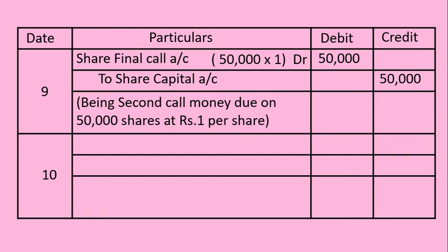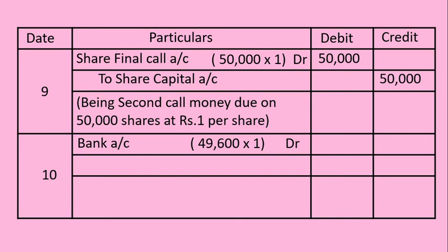Next, collection of final call money. Again, at the stage of final call money, on 400 shares the amount is not collected. Again, Mr. Yogesh and Mr. John, the total holdings of these two parties is 400 shares, on which the amount is not collected. That's why out of 50,000, again 400 is to be deducted.